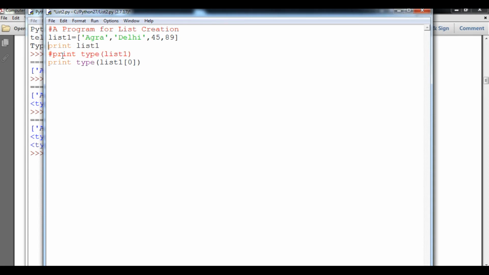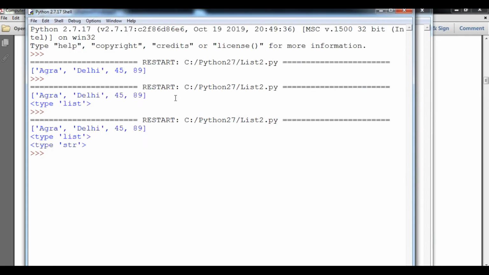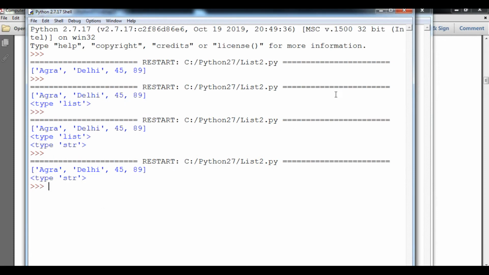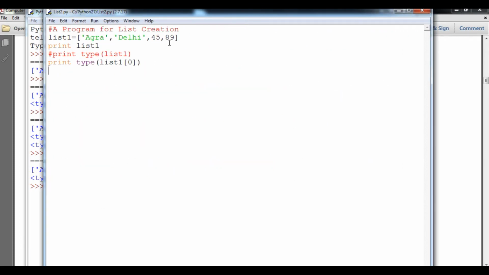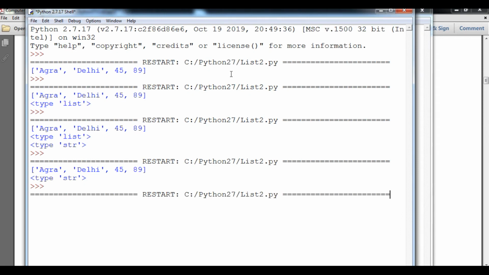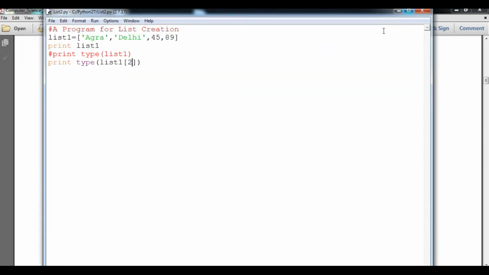So you can see, I'll just run it, and here the type is string. If I talk about this particular 45, if you count the index, 0 is Agra, 1 is Delhi, and 2 is 45. So I'm going to type here type of index 2, and you can see here it will be int, that means integer. So student, we have learned how to create a list and how to print it, as well as creating a